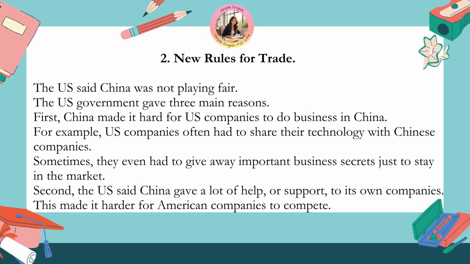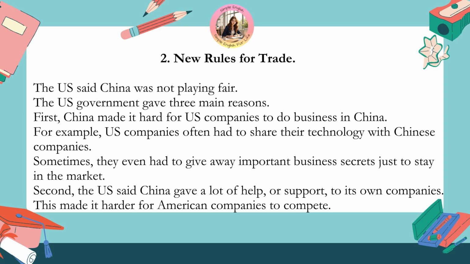2. New rules for trade. The U.S. said China was not playing fair. The U.S. government gave three main reasons. First, China made it hard for U.S. companies to do business in China. For example, U.S. companies often had to share their technology with Chinese companies. Sometimes, they even had to give away important business secrets just to stay in the market.